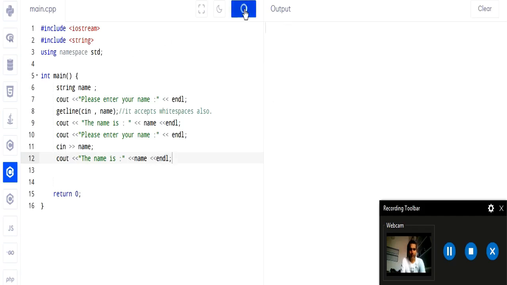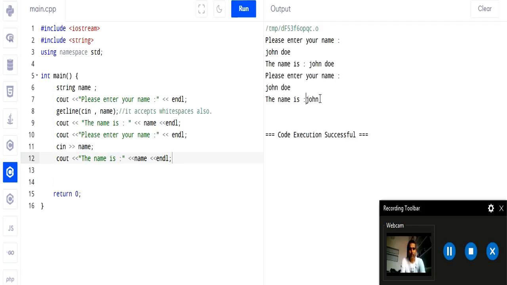Now run this and you will see the difference between getline and cin. So we enter the name John Doe. As we enter, we get the name John Doe with getline. Okay. Now again we have please enter your name. So again we enter John Doe. Now the output is the name is John, right? So this is the difference between getline and cin. Getline accepts white space also, and it will cover the whole string, whereas cin accepts only the string before the white space. Okay, so if cin finds white space, then it doesn't accept the string after the white space. So this is the main difference.